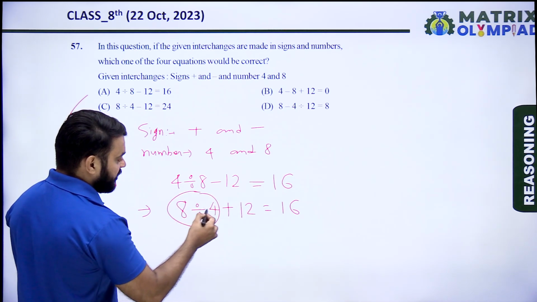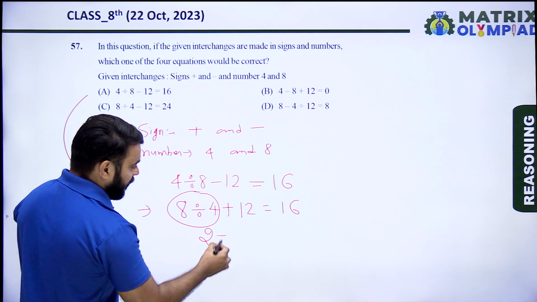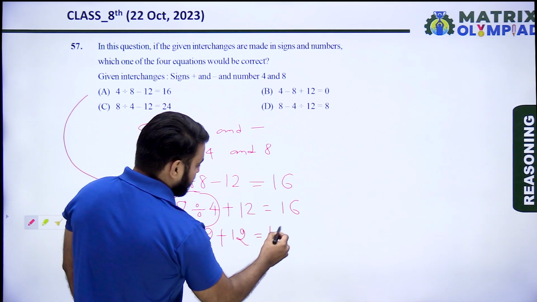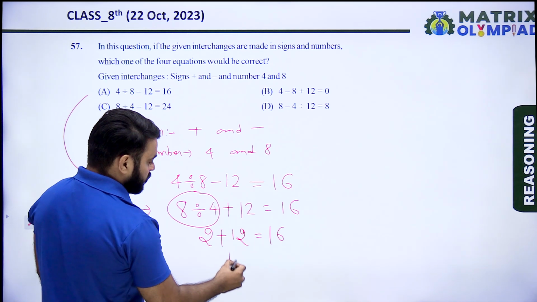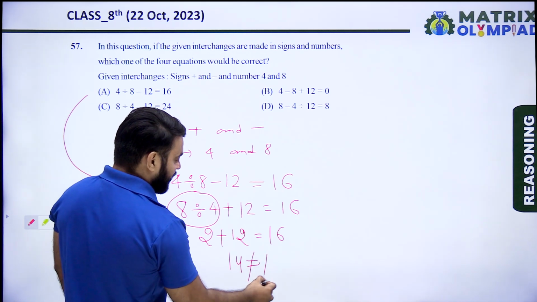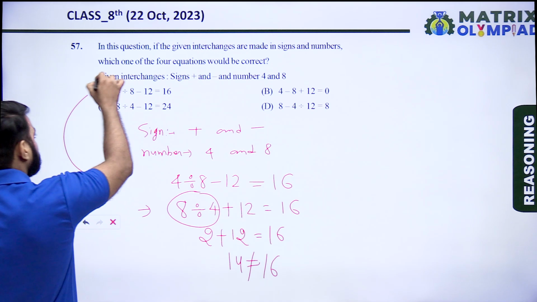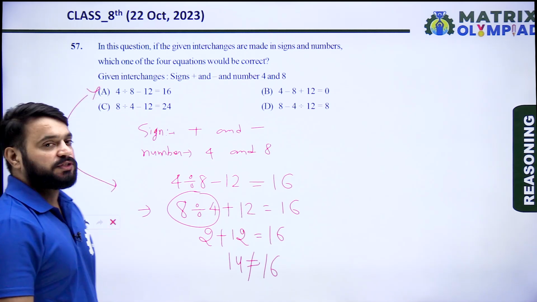So 8 divided by 4 is 2. 2 plus 12 equals 16? 2 plus 12 is 14, never equal to 16. It means option A is the incorrect option.